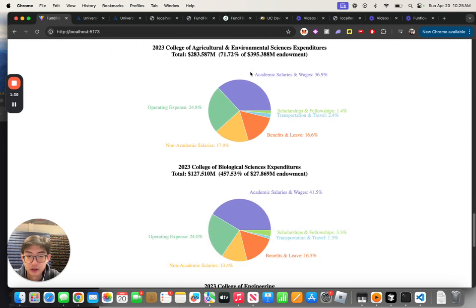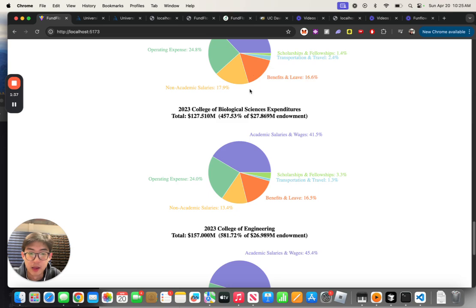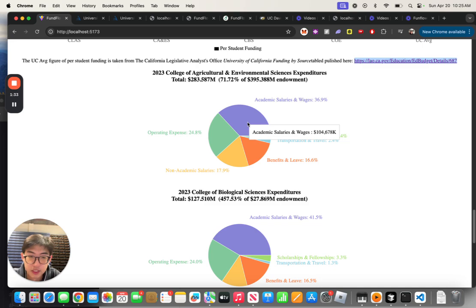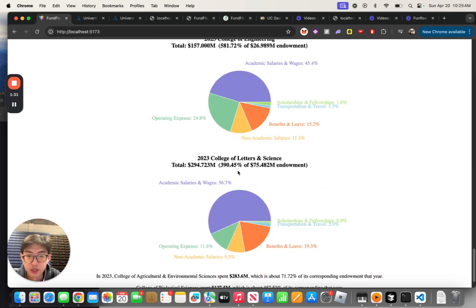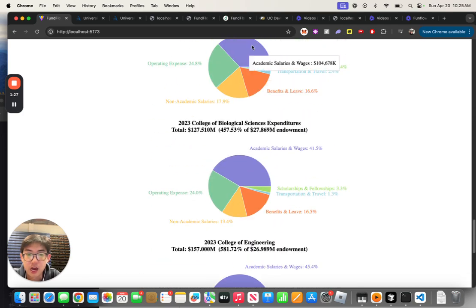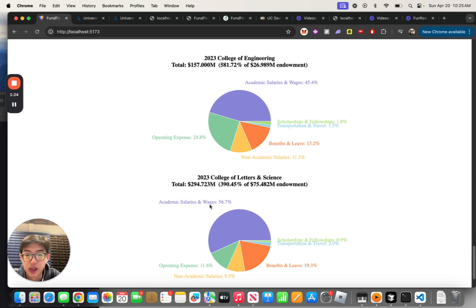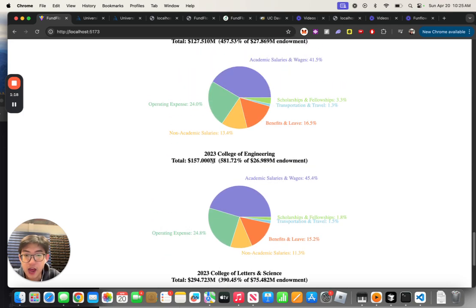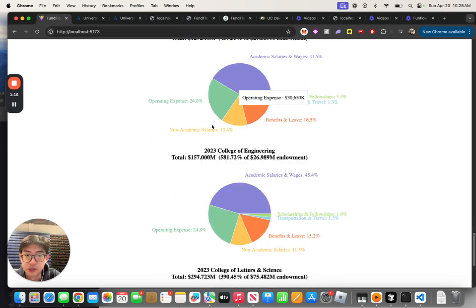Yeah, and then down here is where I'm able to see the expenditures and how it breaks down. One interesting thing I'll note here is that College of Letters and Science, I noticed it's really different from the top three, where the academic salaries and wages takes the majority, and then the operating expenses are actually almost half of what the other colleges are spending.